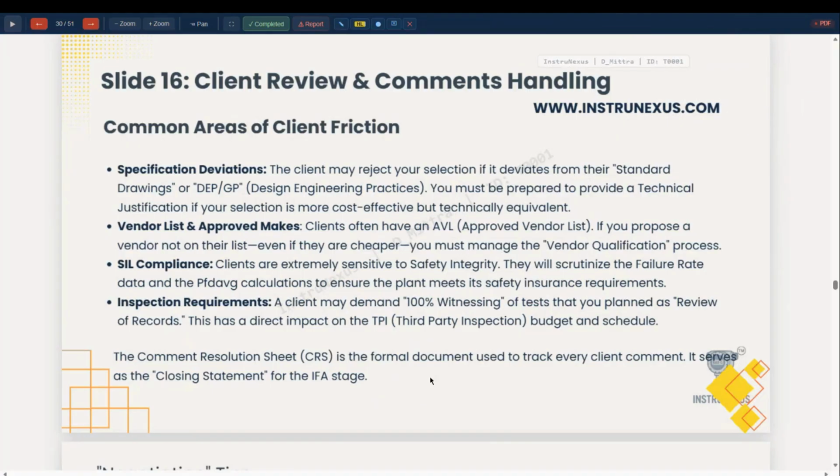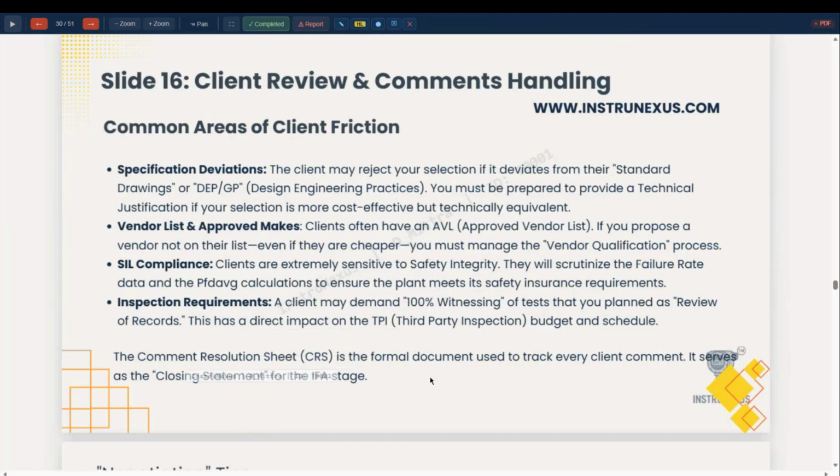If there is a change in specification as per the contract document, vendor list, approved makes, the client submits the vendor list in the contract document. If there is any vendor which is not in the client list and you have a limitation that no other vendor is providing the required material as per the specification, only a non-approved vendor is providing it, then you have to get it approved by the client by the vendor qualification method.